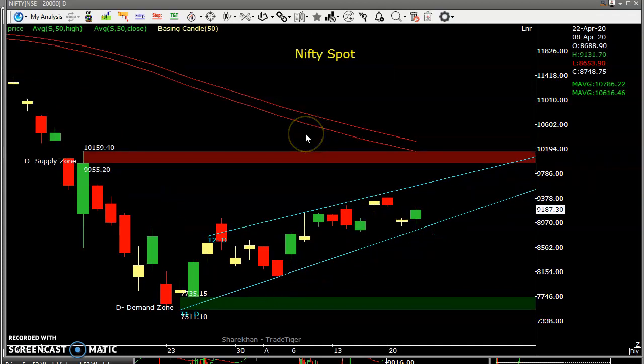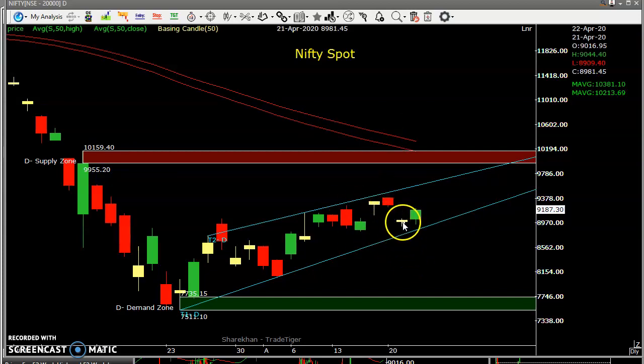So normally what happens, this is the basic candle. If the price trades above this basic candle, there is a probability of going upside. It is only a probability. We cannot say 100% it will go. If you are an intraday trader and trading the breakouts, you have to see this basic candle.